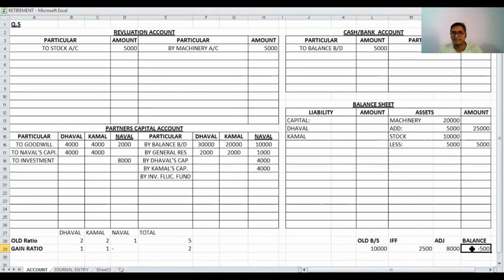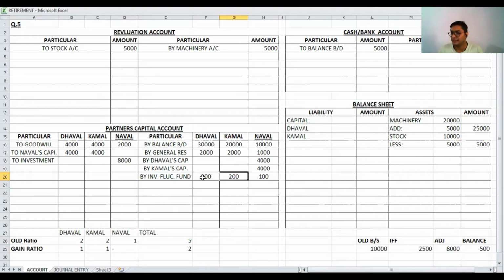If answer is negative, partners' capital account credit. If answer is positive, revaluation account debit. In this case, answer is negative. So these 500 are distributed between the partners in old ratio. So answer is 200, 200 and 100. Got it? This is the second adjustment for investment.